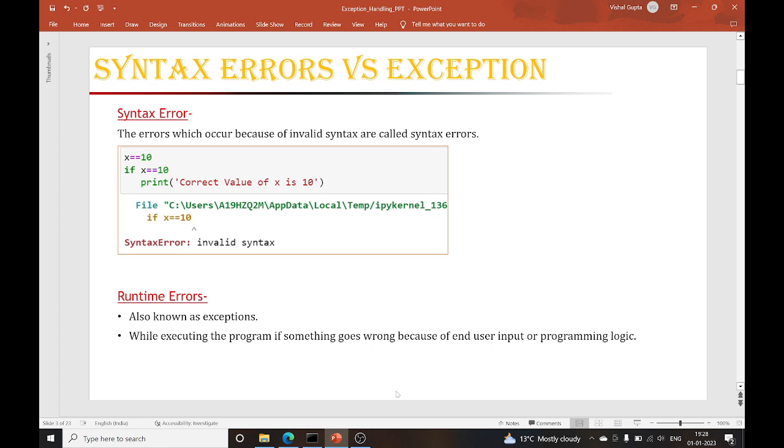If I say what are exceptions or what are syntax errors, you might think that if any exception is going to happen, that might be a syntax error. So we need to understand initially that syntax error and exception are two different things. The same thing I have written here: the errors which occur because of invalid syntax are called syntax errors. So whenever we write any invalid syntax, we can say that is a syntax error.